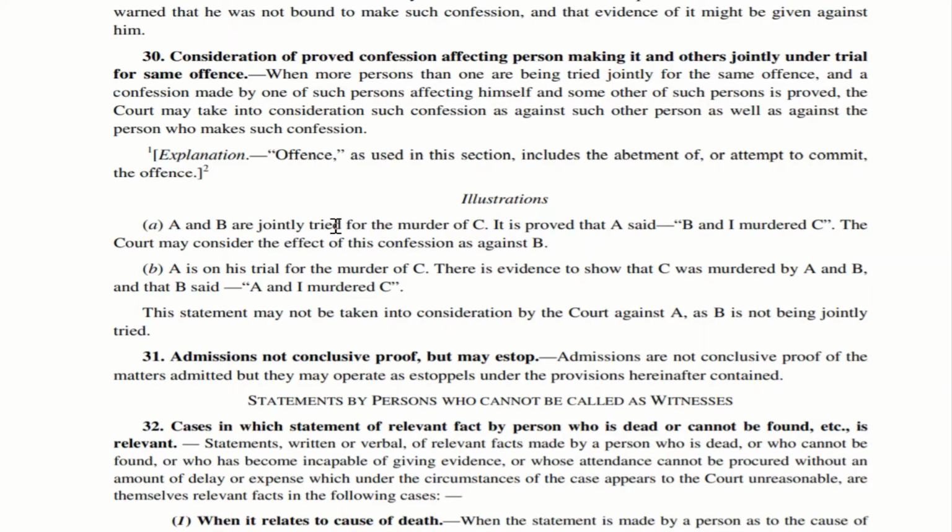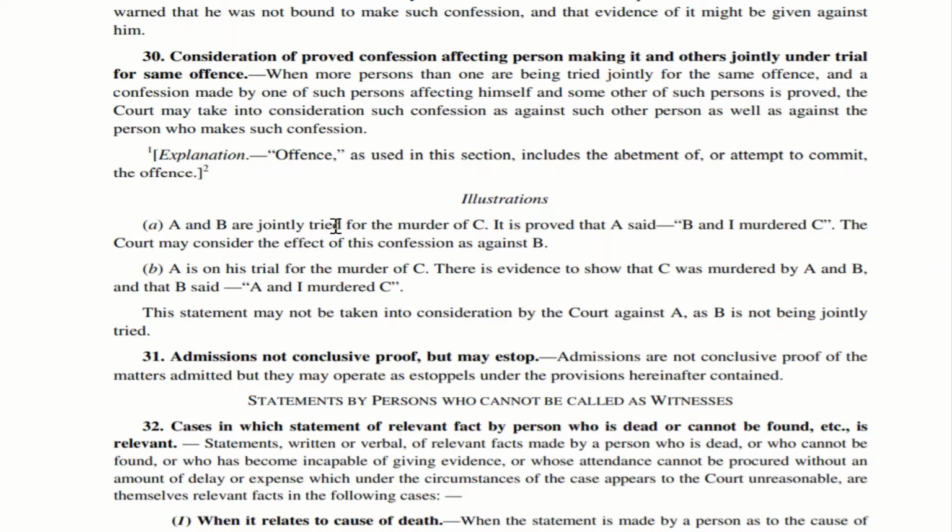So, in this particular section, offense would also include abetment and attempt to commit an offense. To put it in a simple manner, you need not have committed the offense, but you could have helped or assisted in getting that offense committed, or you could have tried or attempted to commit that offense. Even that is counted as an offense under this section.